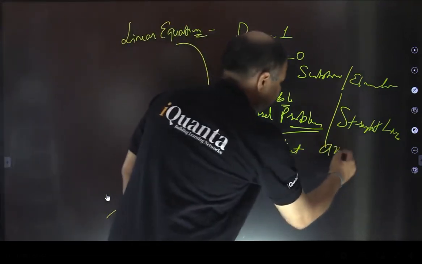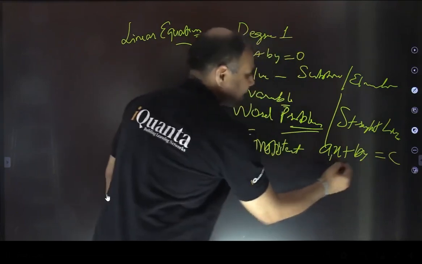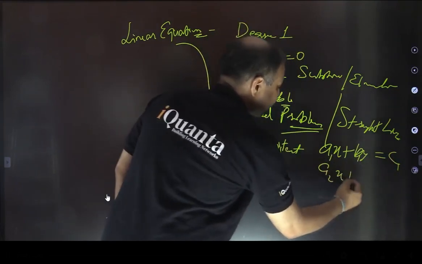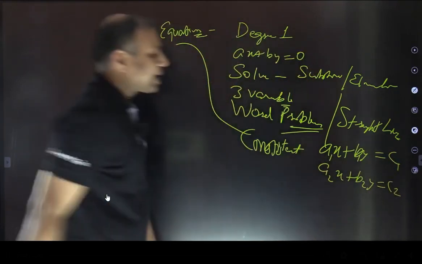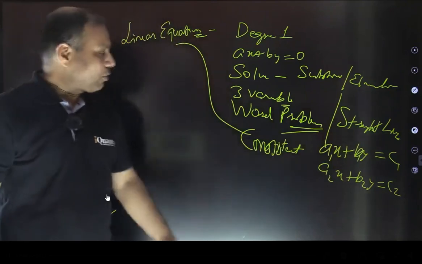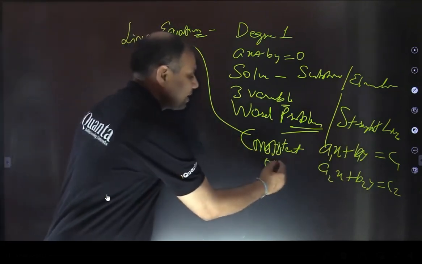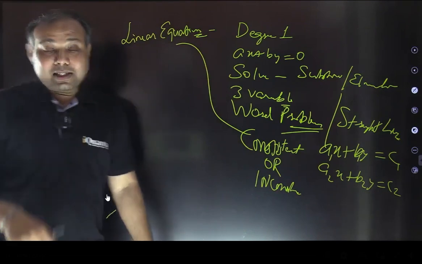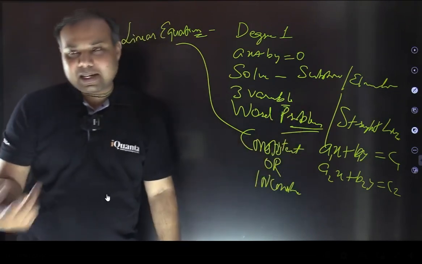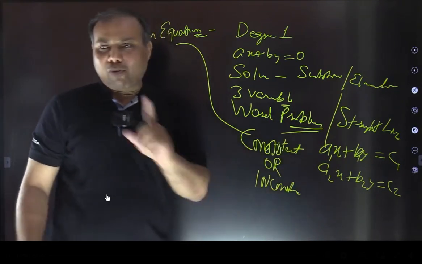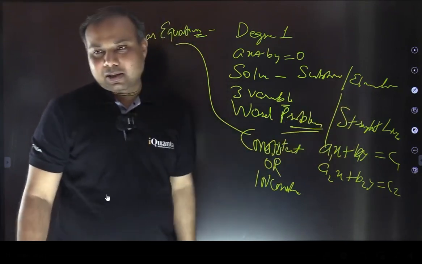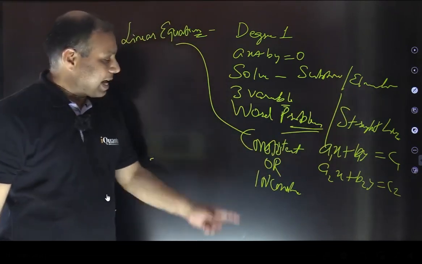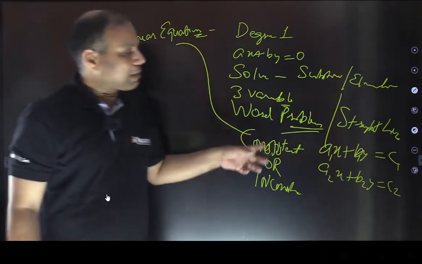So if ax plus by equals c, or a1x plus b1y equals c1, another was a2x plus b2y equals c2. In that case, based on the ratios of coefficients, we can find out whether the equations are consistent or inconsistent. What was the meaning of consistent? Consistent means the equations are satisfied simultaneously. That means equations are intersecting at one point, or equations are overlapping each other. Concurrent also. And inconsistent means when the equations are parallel to each other.